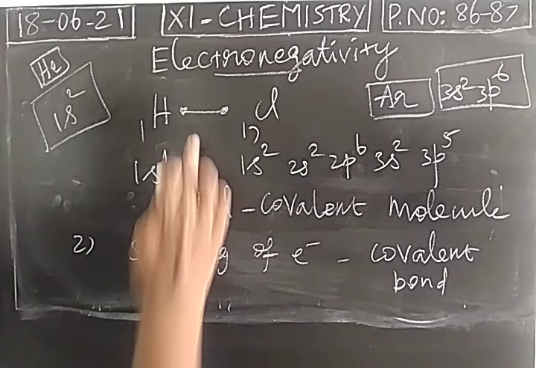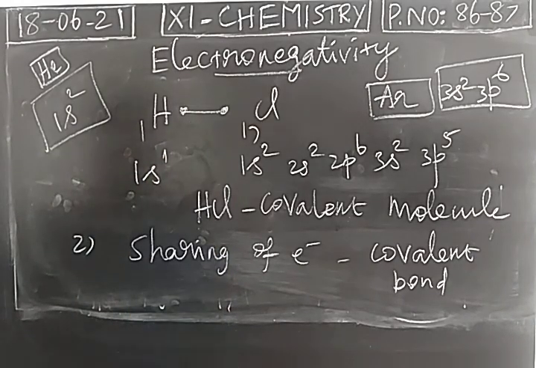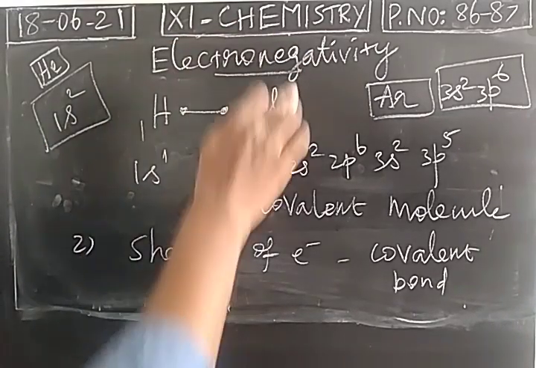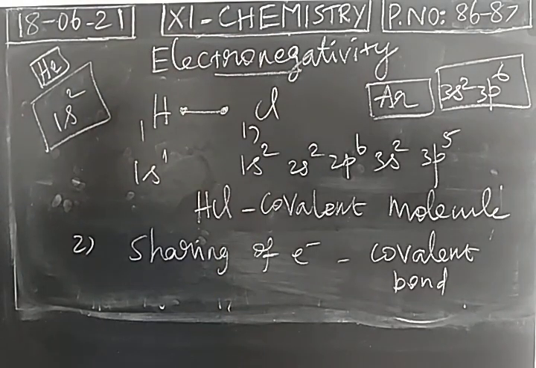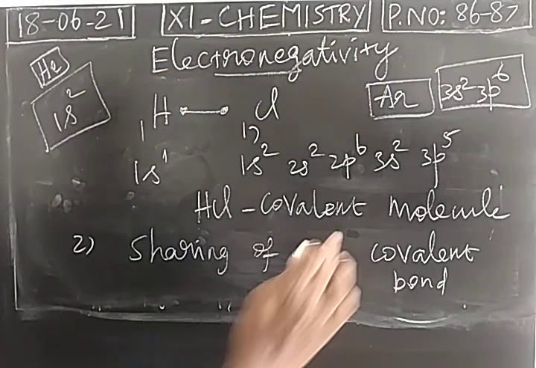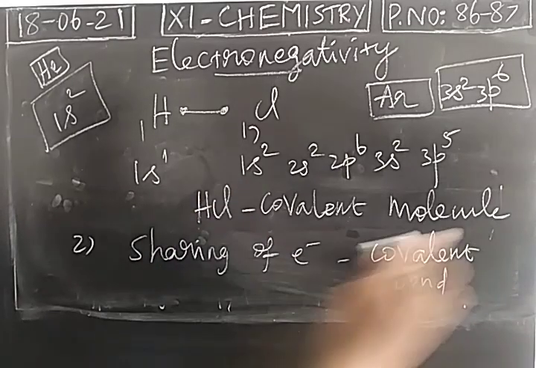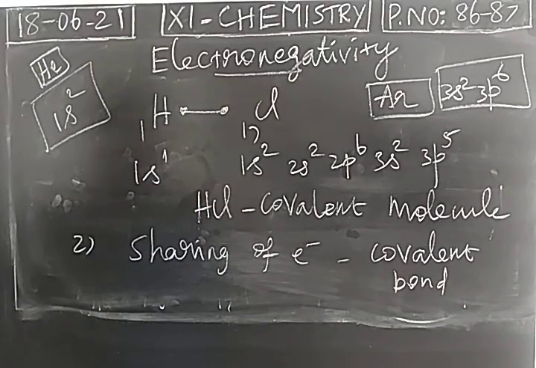For each covalent bond, how many electrons will be there? 2 electrons will be there. One pair of electrons, or 2 electrons, will be present in each covalent bond. Now this hydrogen and chlorine atoms have combined together by a covalent bond. It becomes a covalent molecule. Hydrogen chloride covalent molecule.